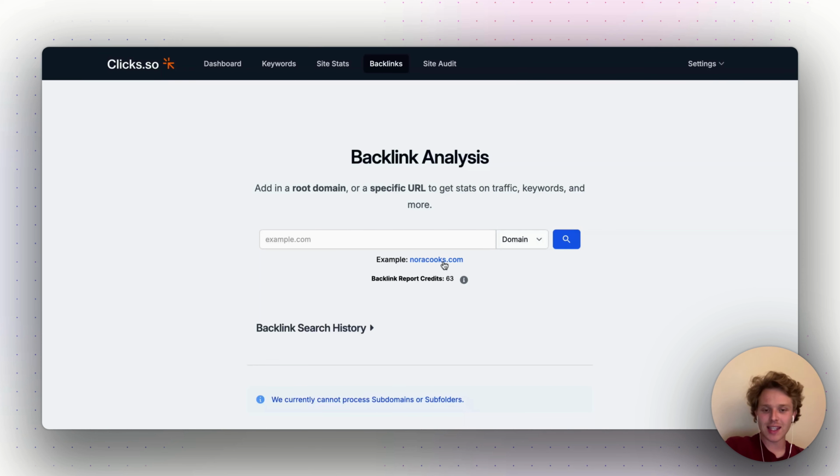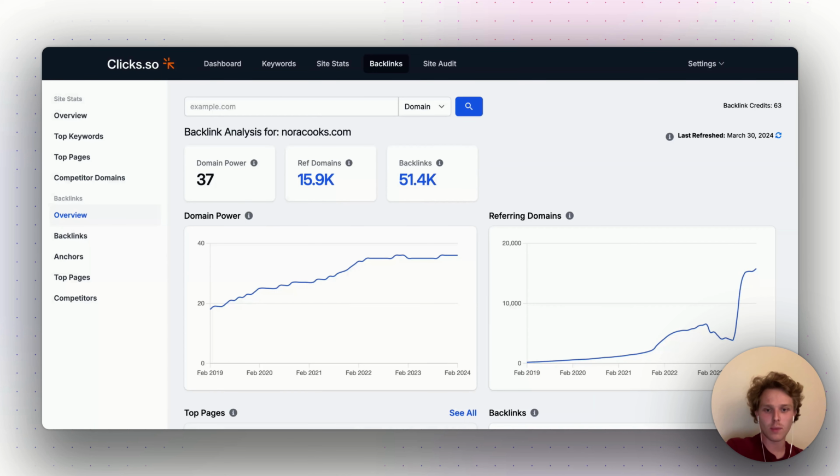So let's take a look at an example here, noracooks.com. First thing is I have an option of refreshing this. This was last refreshed March 30th, less than a month ago. I'm just going to leave it as is. But if I click on this, I will use up 1 credit to pull that fresh data.